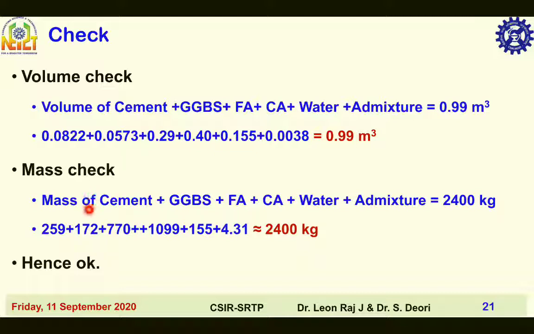Then mass check: mass of cement plus mass of GGBS plus mass of fine aggregate plus mass of coarse aggregate plus mass of water plus mass of admixture. Approximately it should be 2400 kilogram. So it is coming around 259 kg plus 172 kg plus 770 kg plus 1099 kg plus 155 kg plus 4.31, which is approximately equal to 2400 kilogram, hence it is okay.